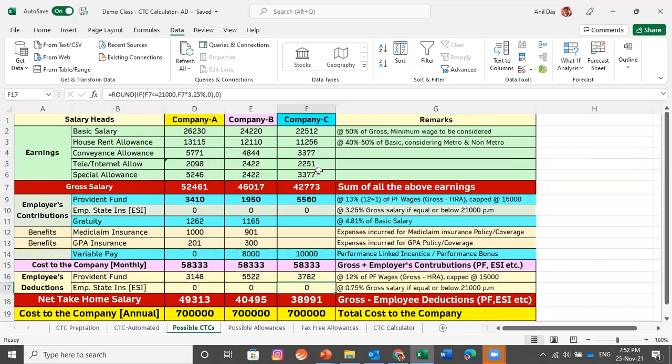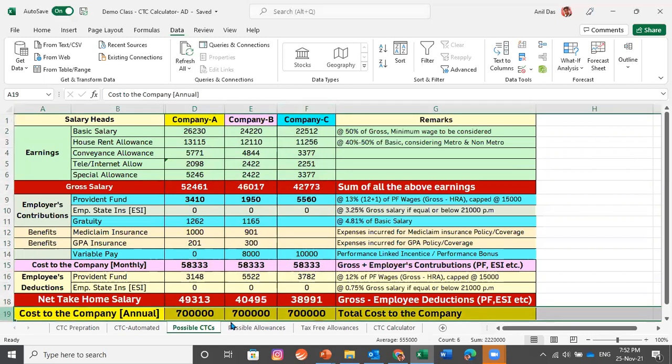In the very beginning, I asked a question whether the take home salary would be the same or not for employees working in 10 different companies, but all at the same CTC. So this is the answer. There are 3 companies, company A, company B, and company C. All these 3 companies are giving a CTC of 7 lakhs.